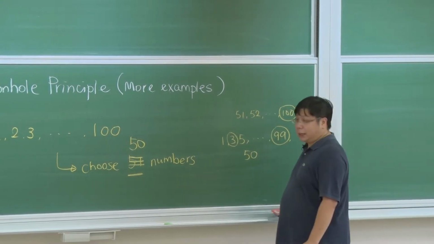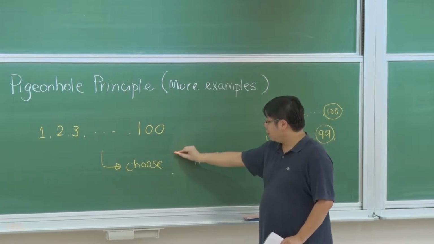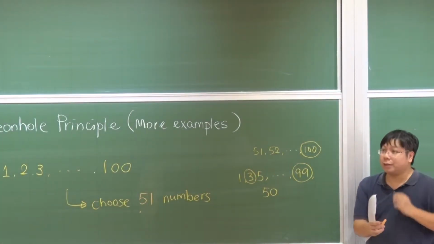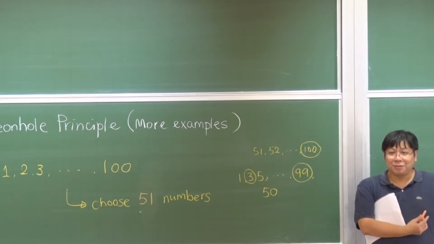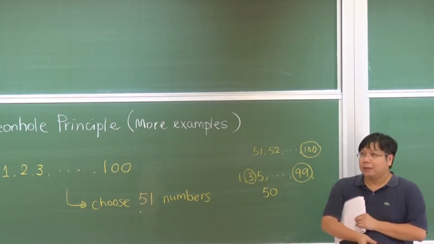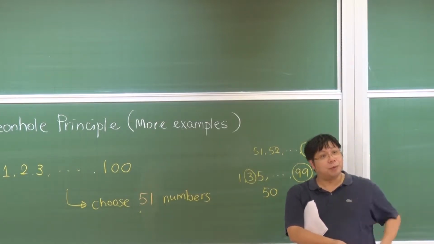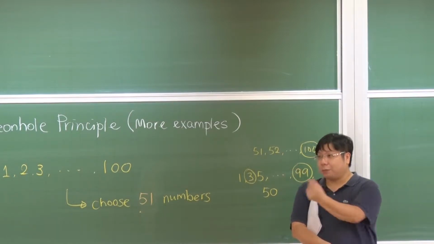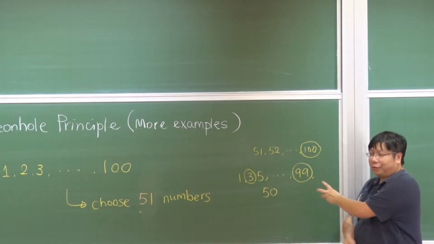But if we slightly increase the selection from 50 to 51, then suddenly the story is very different. There must always be two numbers, one divisible by the other. Okay? So how can we prove this? You may try to prove this by, for instance, noting that we should not select the number 1. Because if we select the number 1, then when we select any other number, we can find two numbers. Is that okay? Maybe you can start thinking of how to prove this.